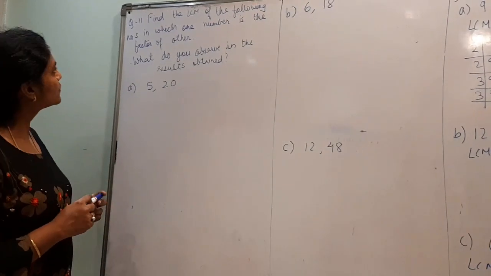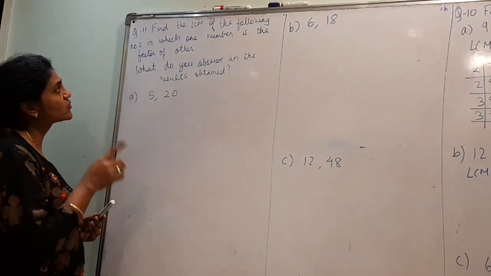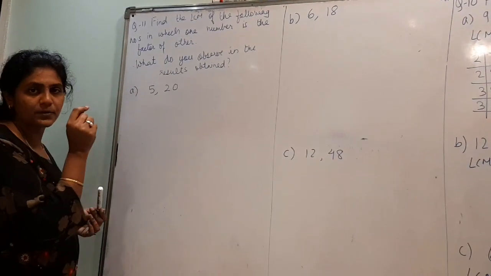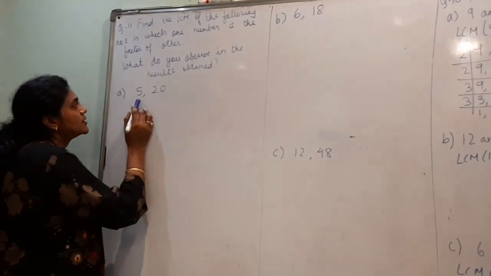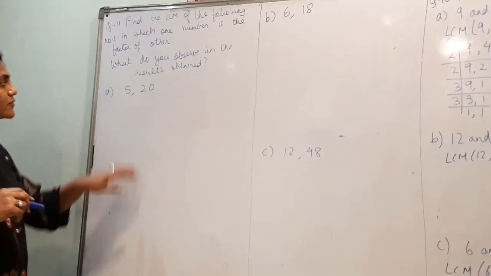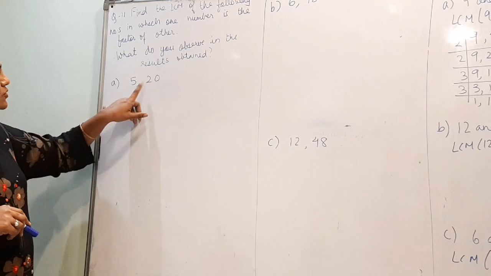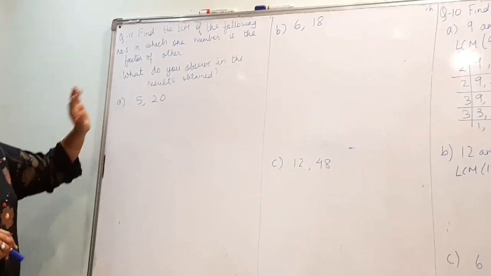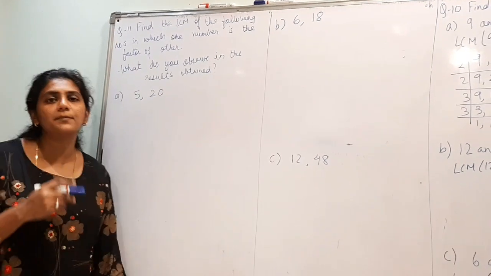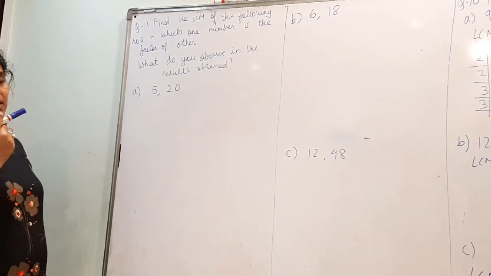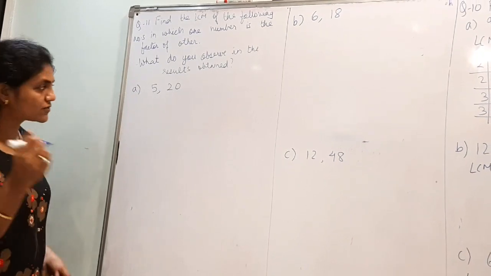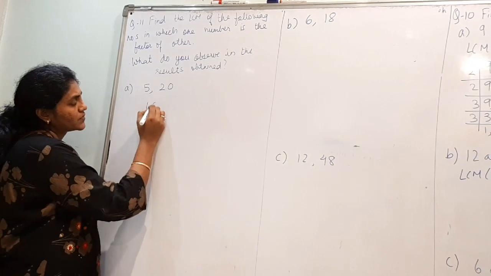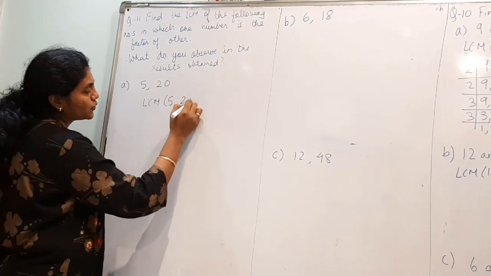Question 11. Find the LCM of the following numbers in which one number is the factor of the other. What do you observe in the result obtained? Now here, if you observe the two numbers, 5 is a factor of 20. Yes, you can see here. So I will find the LCM of 5 and 20.